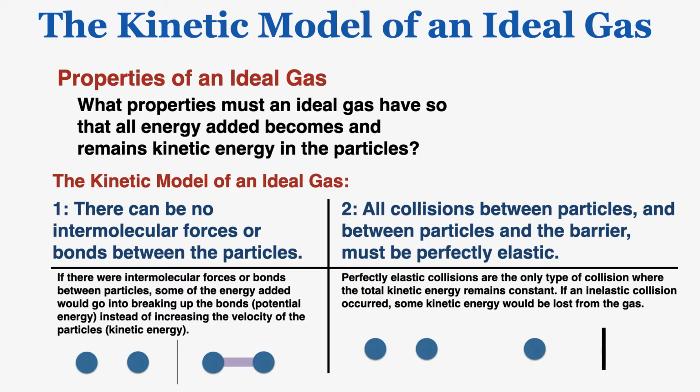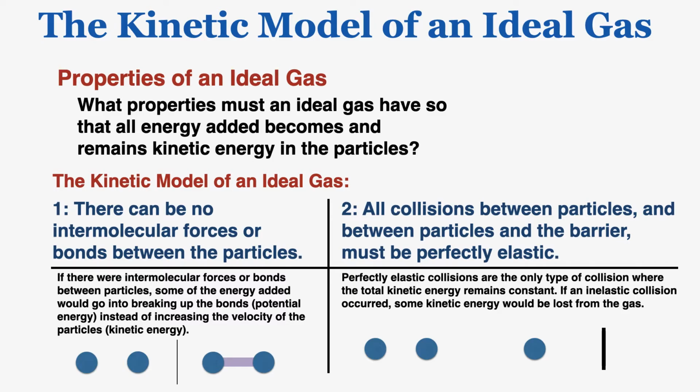energy added becomes and remains kinetic energy in the particles? There's a whole list of properties, but these are the two properties that it's most important for an ideal gas to have so that all the energy added becomes kinetic energy. The first property is there can be no intermolecular forces or bonds between the particles. If there were intermolecular forces or bonds between particles, some of the energy added would go into breaking up those bonds.